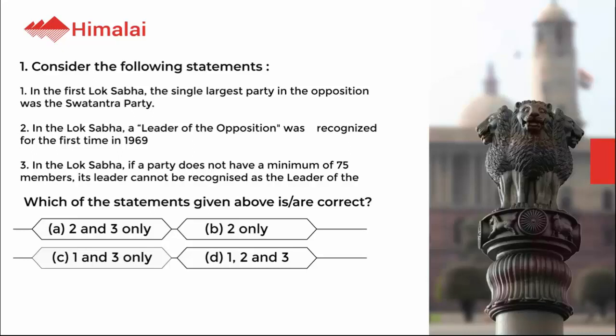Which of the statements given above are correct? A. 2 and 3 only. B. 2 only. C. 1 and 3 only. D. 1, 2 and 3. The correct option is B.